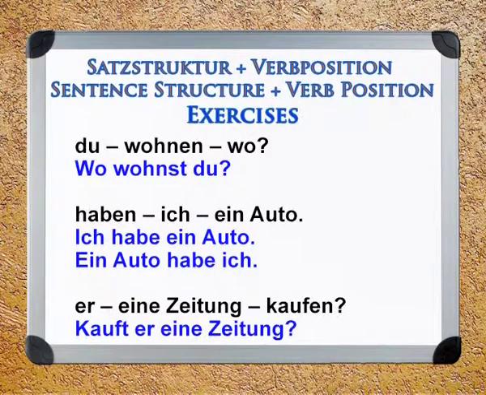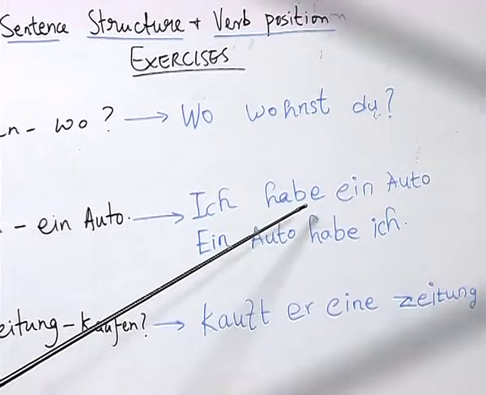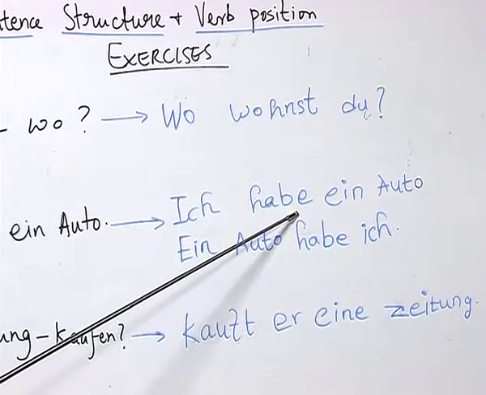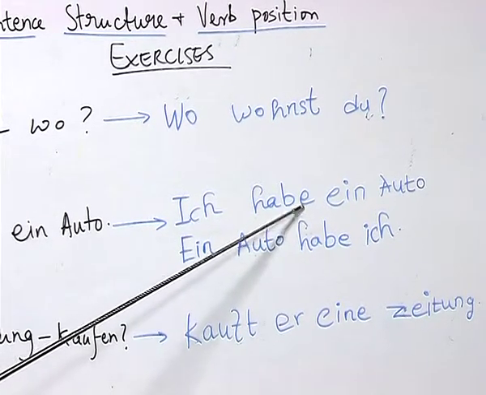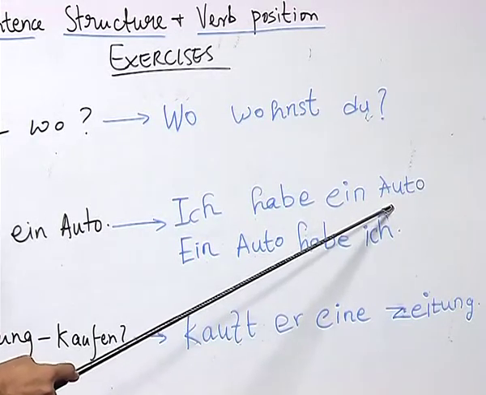Now, let us look at this sentence, haben ich ein Auto. These are the words which are jumbled up here. Here, the student has given the correct answer. The student has conjugated the verb haben to habe, and also put the pronoun ich at the beginning. The verb is at the second position because you know the verb is always at the second position in a statement. Ein Auto, these words are in accusative.